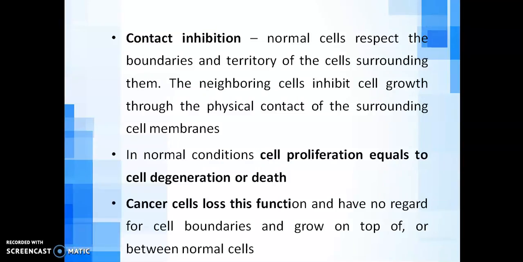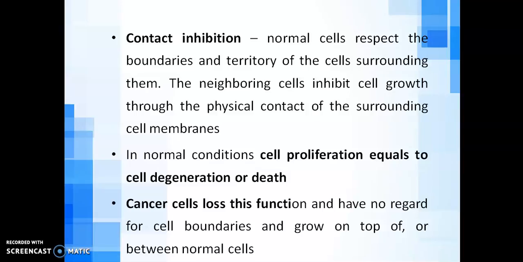So, the main functions of the different types of cells. We know that we have different types of cells in the body, for example blood cells, muscle cells, skeletal cells, several types of cells. These cells are not mixing up. They respect the boundaries of the cells. For example, the bone cells, osteocytes and osteoblasts, are not growing through the muscle cells. So these are respecting the boundaries and territory of the other cells which are surrounding them.